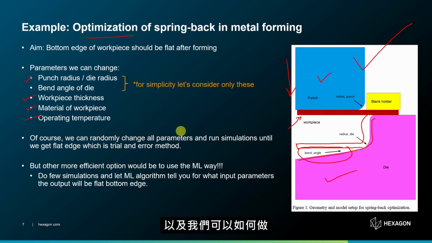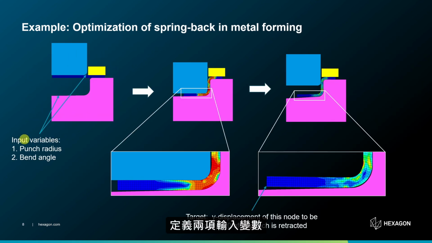And how we can do that is we can create a model. We can define two input variables. One will be this bend angle over here, and one will be this radius. Then we will change these input variables, and let's say we run 50 simulations with different values for these input variables. Every time the die will come down, and again it will retract, and once it retracts, we can measure the displacement of this node, which we want to be exactly minus 20, so that this workpiece will be flat over here. So after 50 simulations, we will have 50 values of this Y displacement.